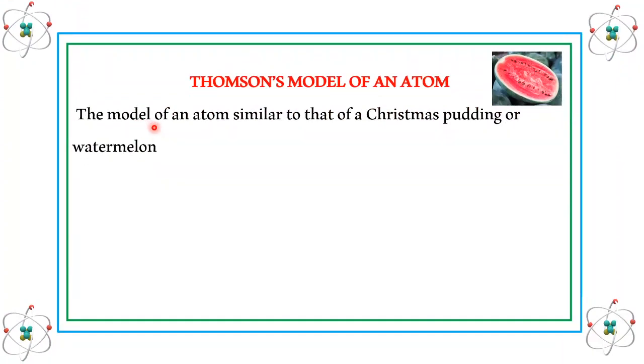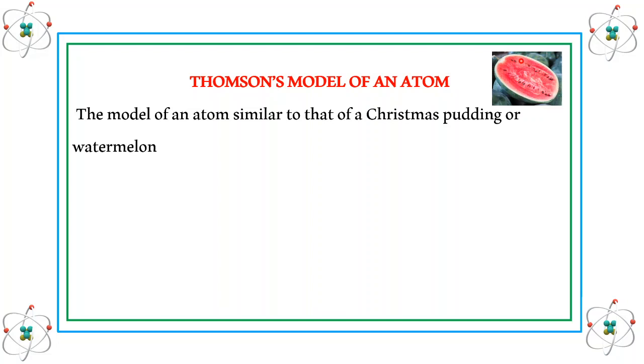J.J. Thomson stated that the model of the atom is similar to that of Christmas pudding, or it is similar to that of watermelon. So you can see in this picture that there is a red color entire matrix in which there are black color seeds present.